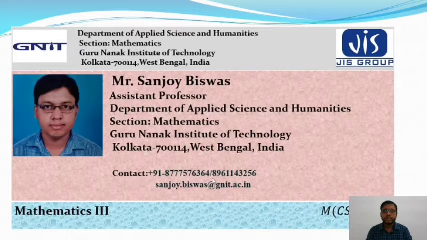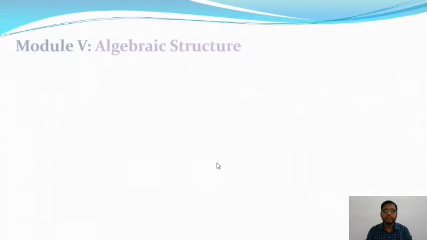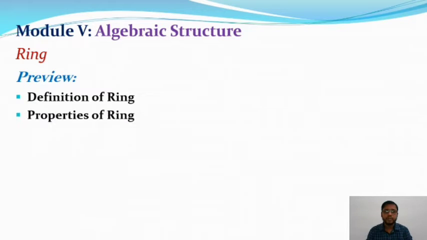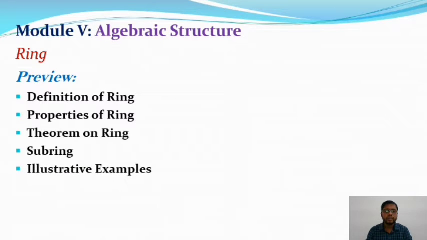Before we start today's lecture, let's quickly recap. In the last lecture we discussed ring in the module 5 algebraic structure. We discussed the definition of ring, then the properties of ring as well as some theorems on ring, and then the subring and some related examples on ring as well as subring.